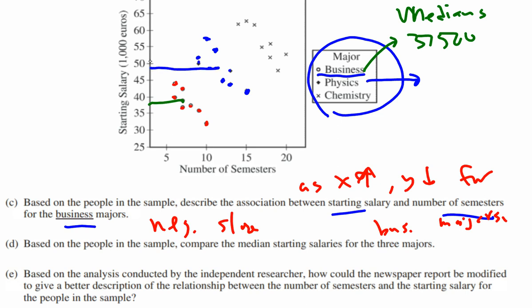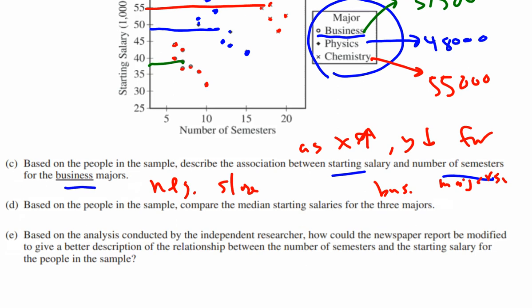So somewhere in the middle of those, maybe that's around 48,000. And there's a range of answers that would be accepted here. And then lastly, let's check for chemistry. So these guys, highest, lowest, second lowest, second highest, third lowest, third highest, right? And then we get to the middle, and that looks to be about 55,000. Not so bad.